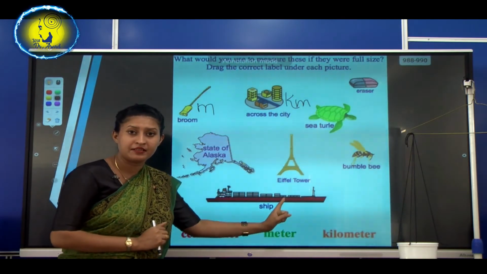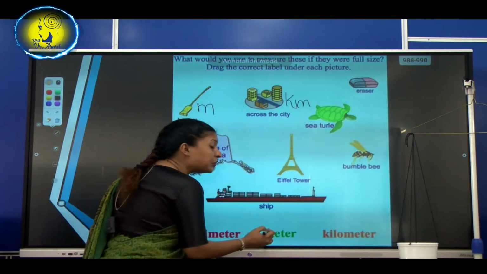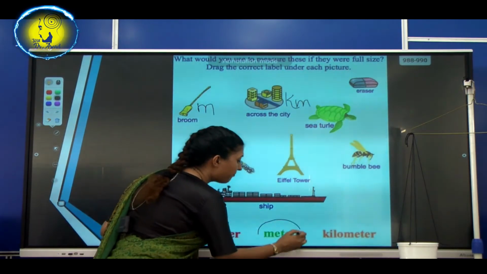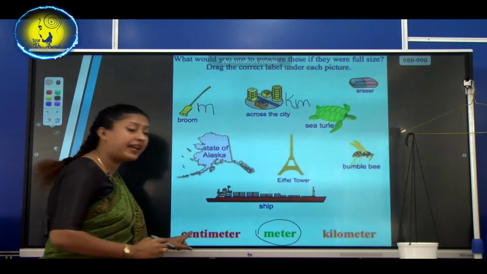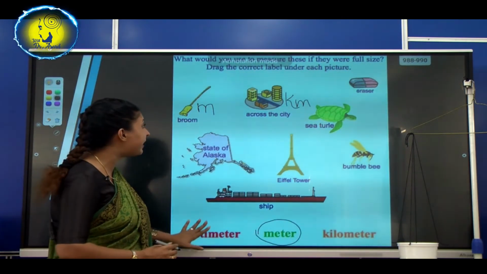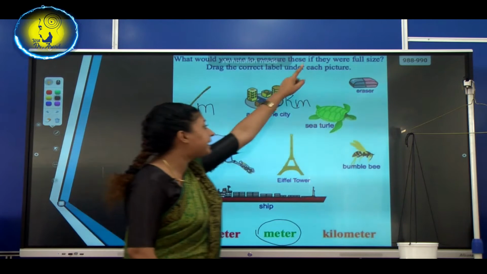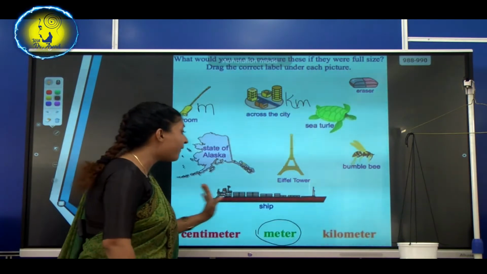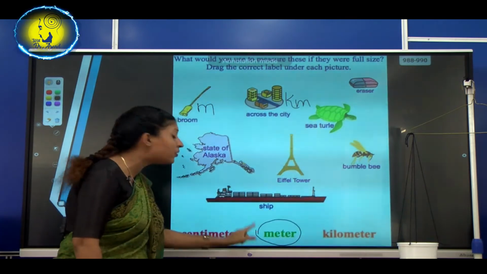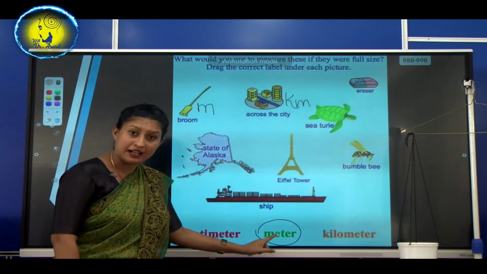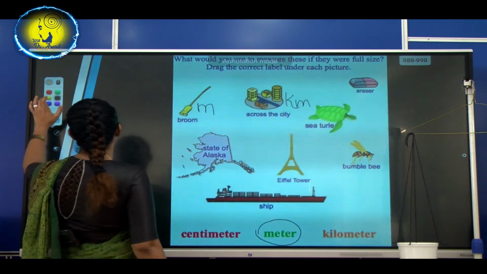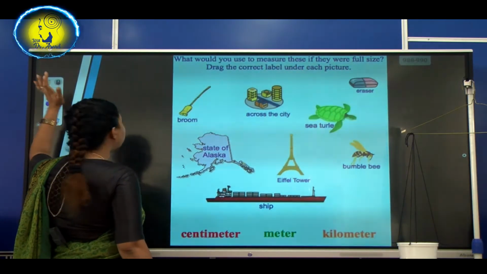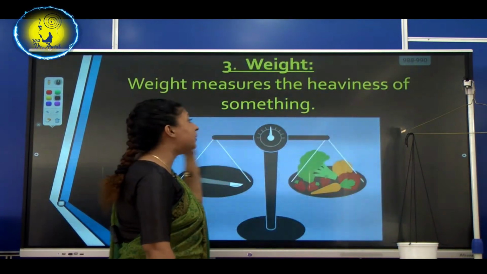We can use meters, because with the help of centimeter unit, we can measure small things like eraser, sea turtle, bumblebee, but this is very long. So, we have to use meters. Understand? Right. So, you have a better understanding about length also now.